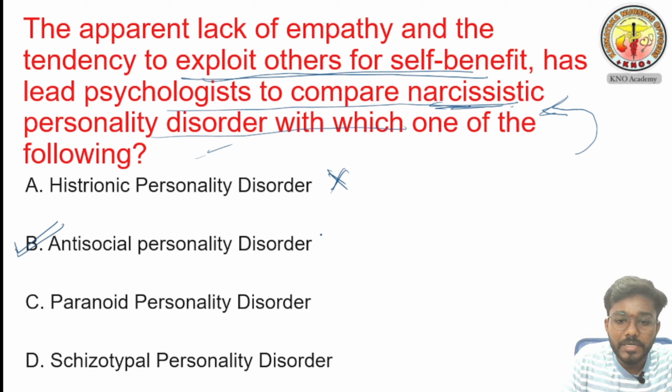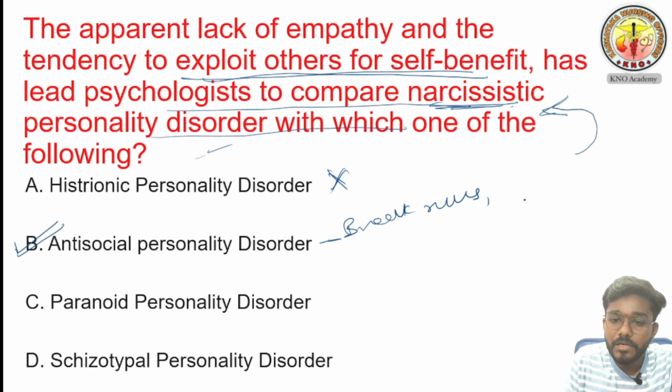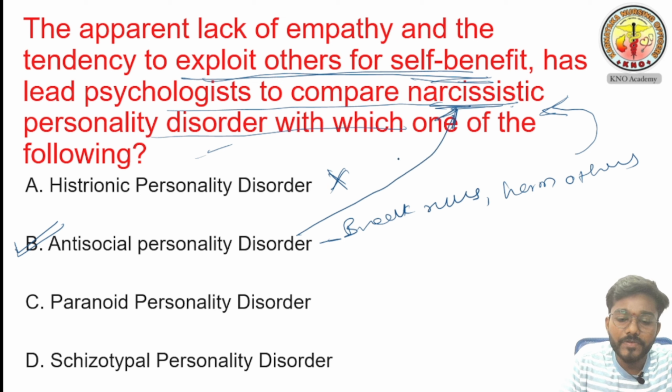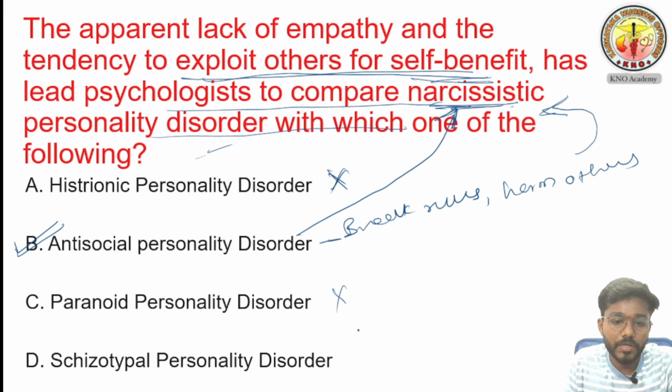In this one, he doesn't follow rules. He breaks rules and harms others for own benefit. See, this question is also asking the same. He exploits others for self benefit. In the same way, antisocial personality disorder is what psychologists directly compare with narcissistic personality disorder. Next, paranoid is the wrong answer. Schizotypal also is the wrong answer. Option B is the correct answer.